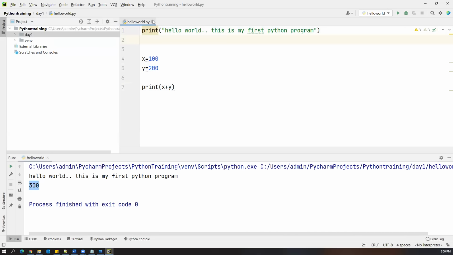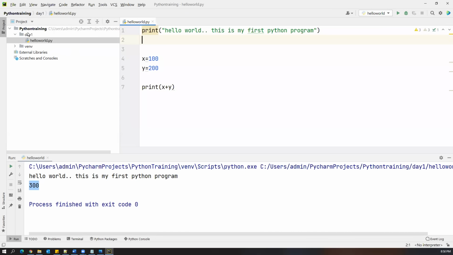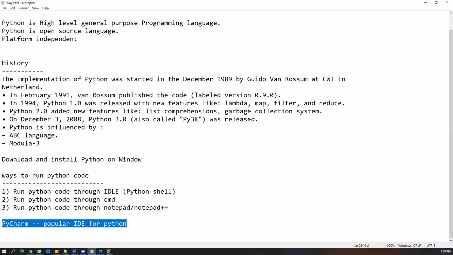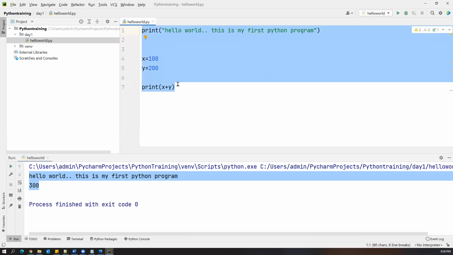I will keep all the programs inside these folders. Now I'm closing my file. Later on, if I want to execute the same program, I can open the file again, because the file will always be in this folder and will not be deleted. So you can run it any number of times once you write your program. This is how we first open PyCharm, create a new project, and create a new Python file. The file name should always end with .py, and then you can write a program and execute.